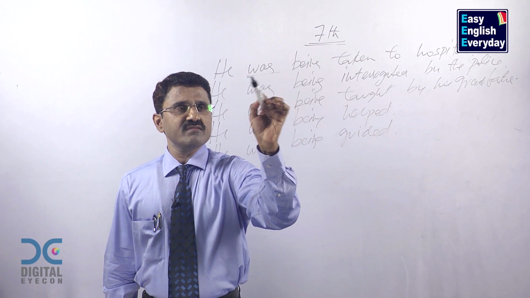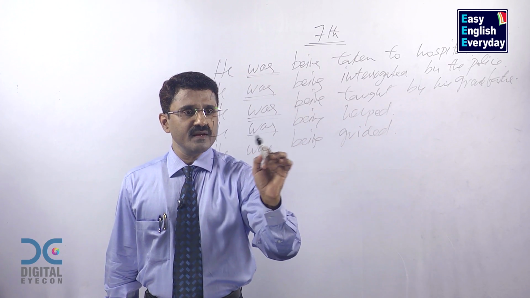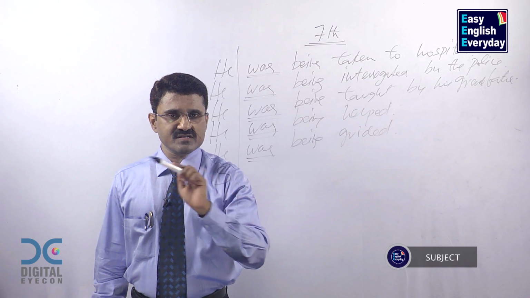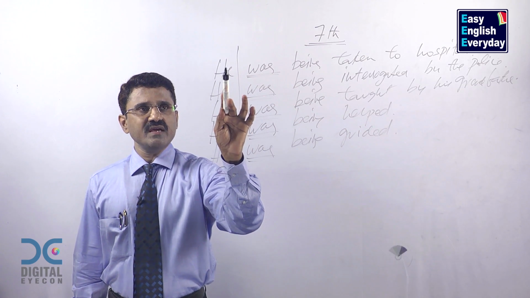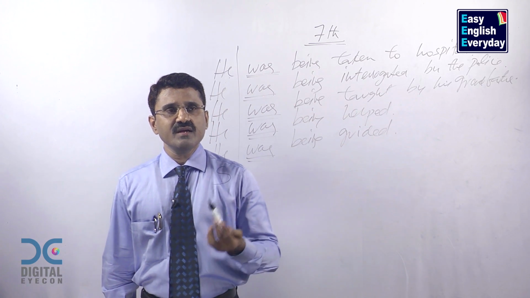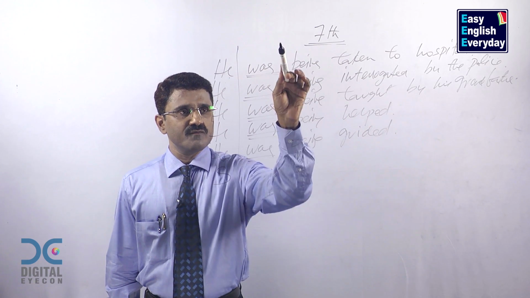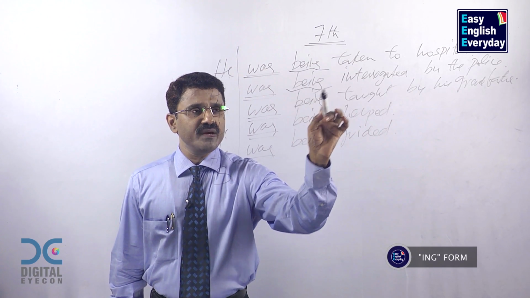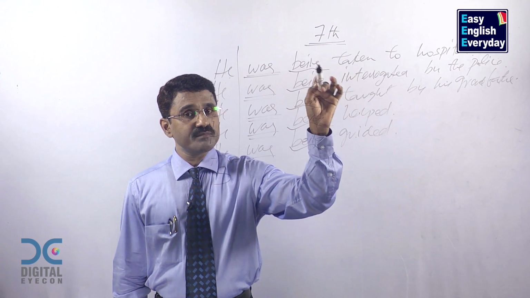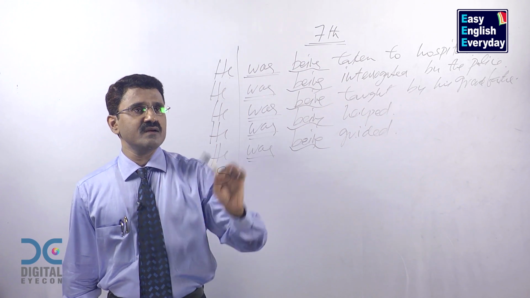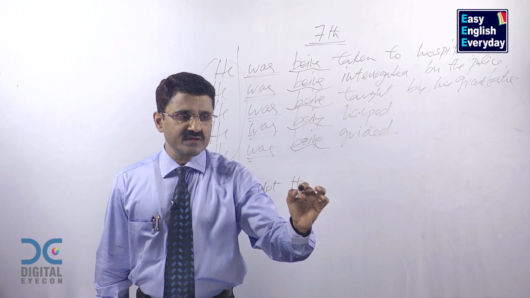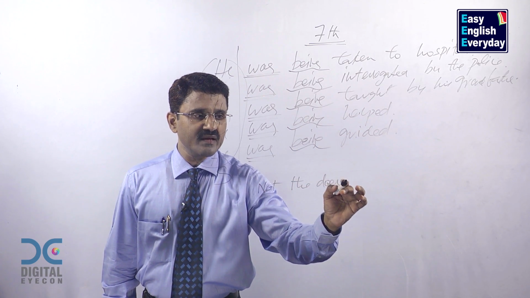This is the seventh way of using was in English language to make sentences. This part of the sentence is called subject. You are allowed to use he, she, it, or any singular name like John, Mary, car, chair, book. Was. Now ing form, being. The presence of being indicates that all these actions were taking place continuously in the past, and all these people are not the doers. The doer is somebody else.